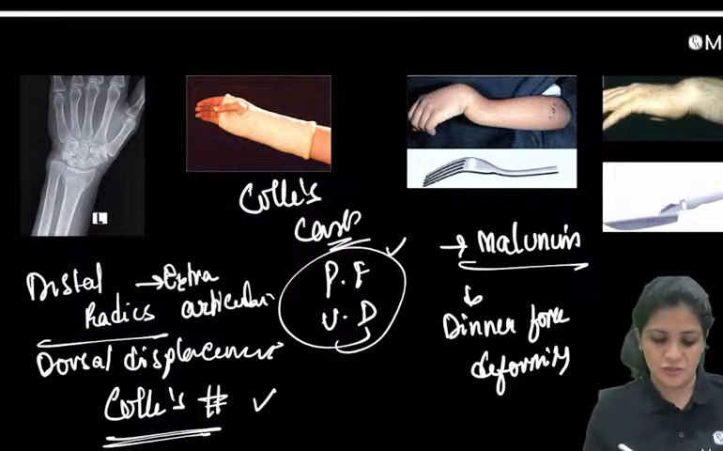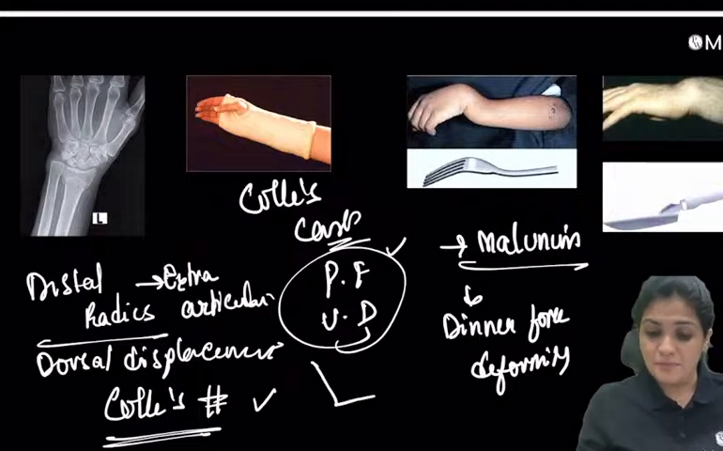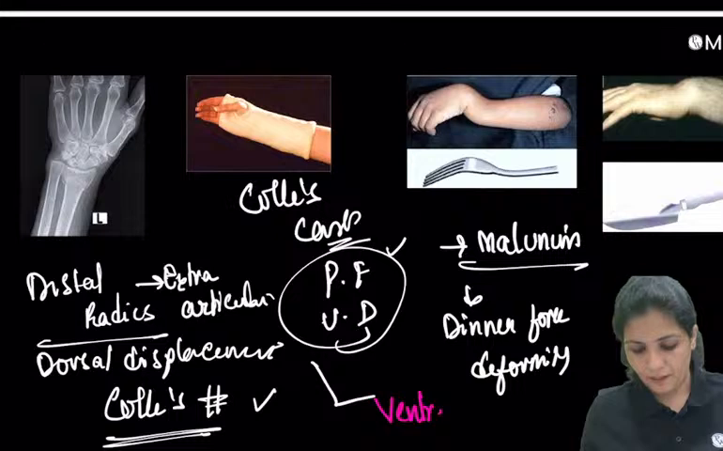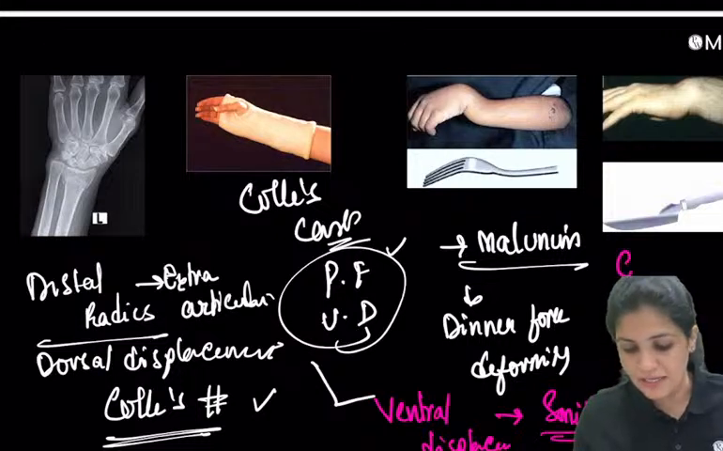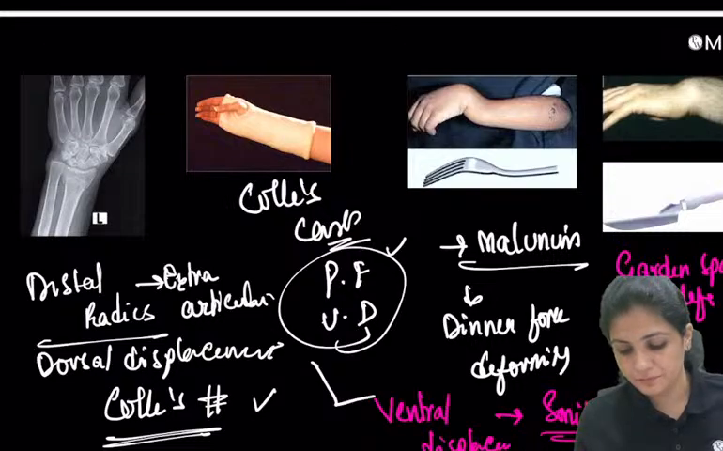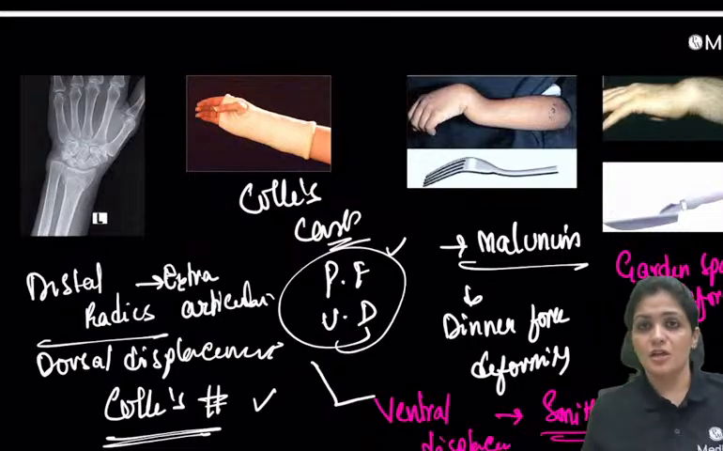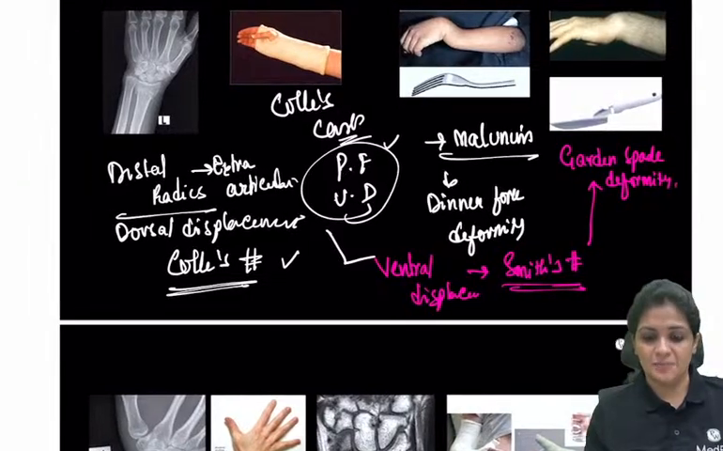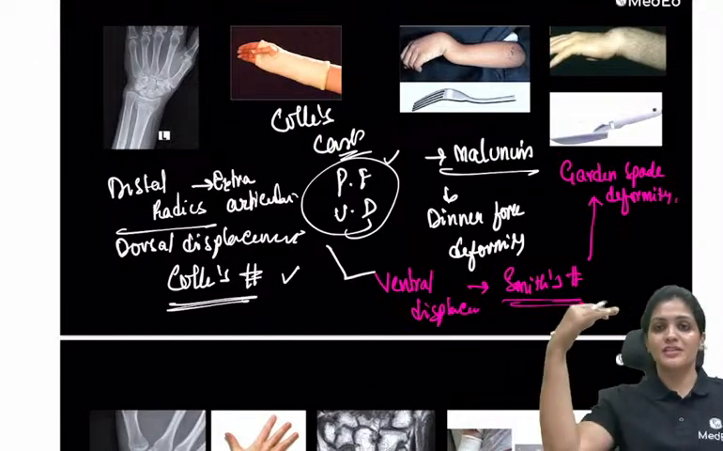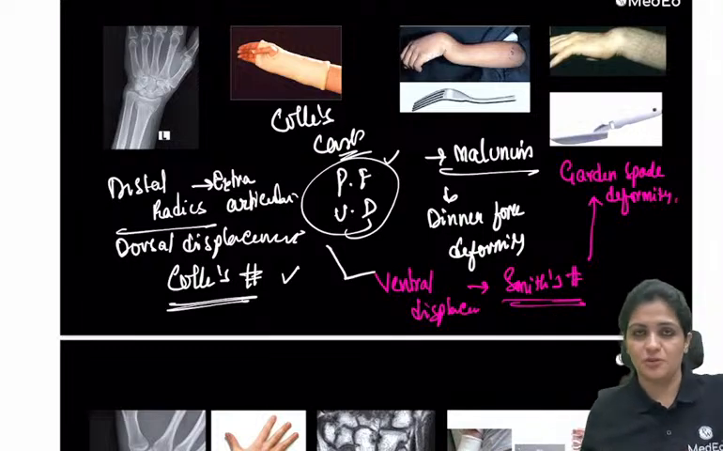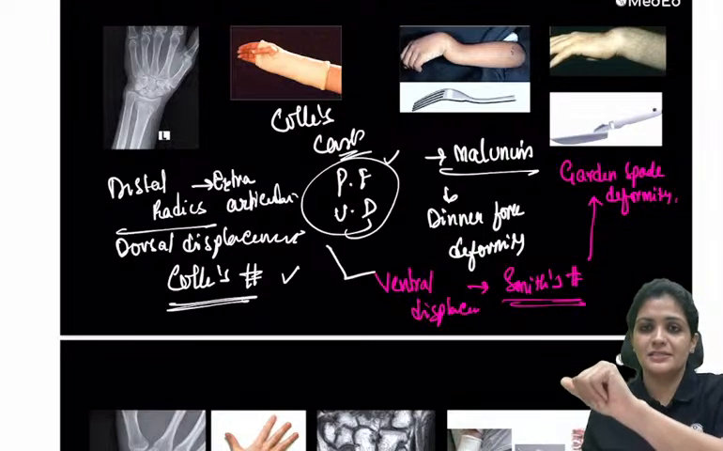Similarly, if this is going into ventral displacement, right? Ventral displacement, it's called as Smith fracture. So this malunion is called as garden spade deformity. Understood? So this is the dinner fork deformity and garden spade deformity. So we have to remember both of these are extra articular. One is dorsal displacement, the other one is ventral or palmar displacement. Dorsal is this side above and ventral is this side below, right?